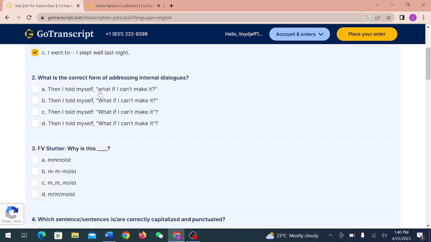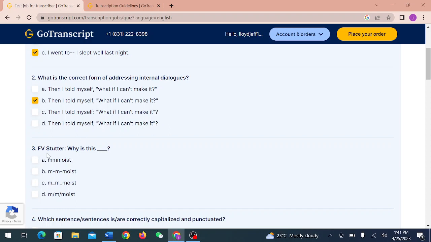The problem in this answer is that the W in it is a small letter, so this is wrong. Then I told myself, comma, opening, what if I can't make it? Question mark, then closing. The W in what is a capital letter, so this is the right answer. Then I told myself, semicolon. So this is wrong. It's supposed to have a comma. Okay, this is a comma. In D, the question mark is after the quotation mark, which makes it wrong.